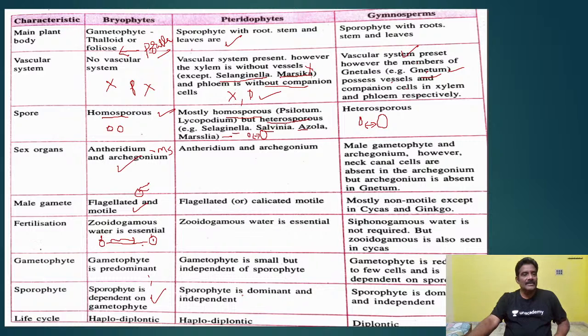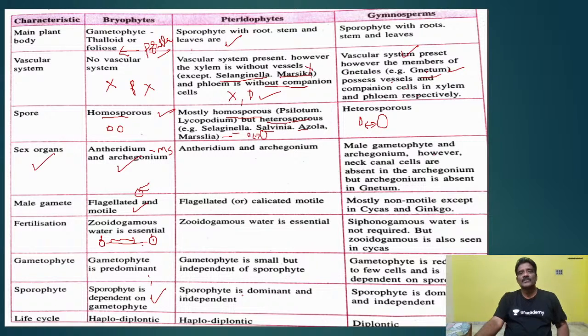Next, coming to sex organs. What are the sex organs? Sex organs in bryophytes are antheridium and archegonium. Antheridium is the male sex organ, archegonium the female. Here also antheridium, archegonium. In gymnosperms you see the male gametophyte and archegonia. However, neck canal cells are absent in the archegonium.